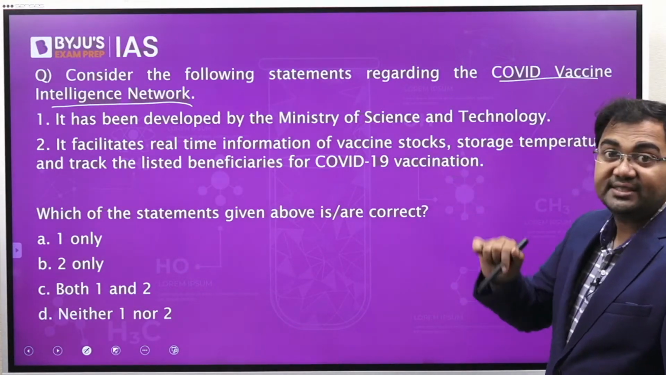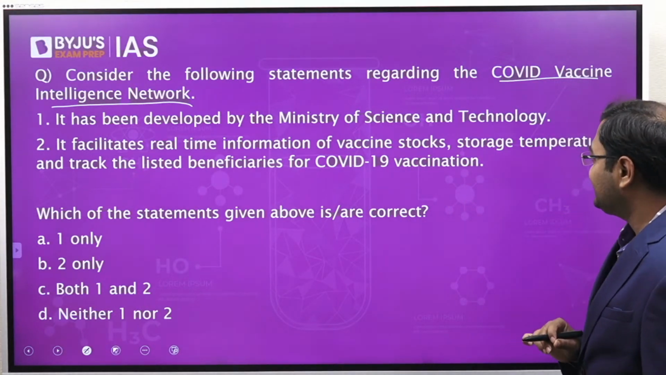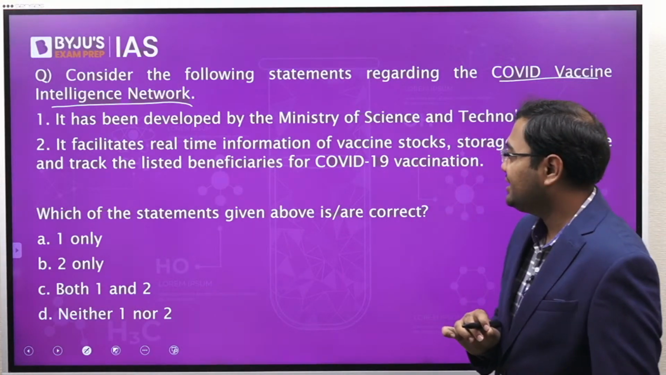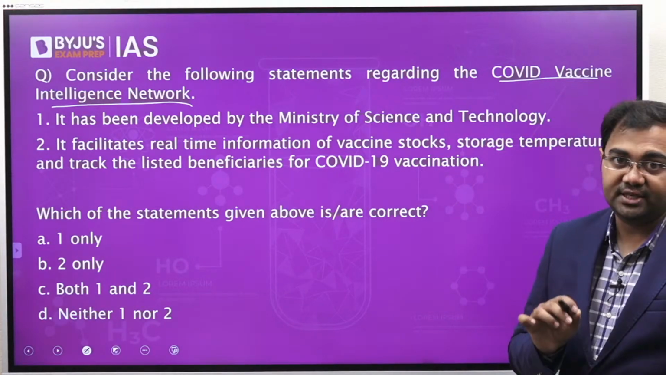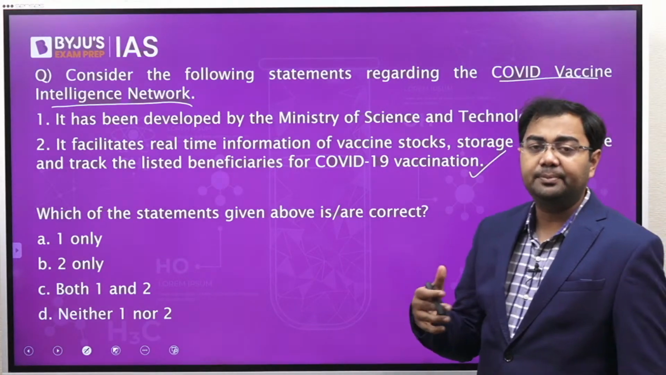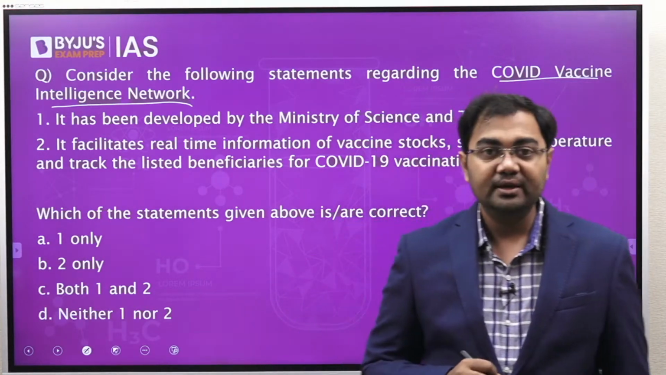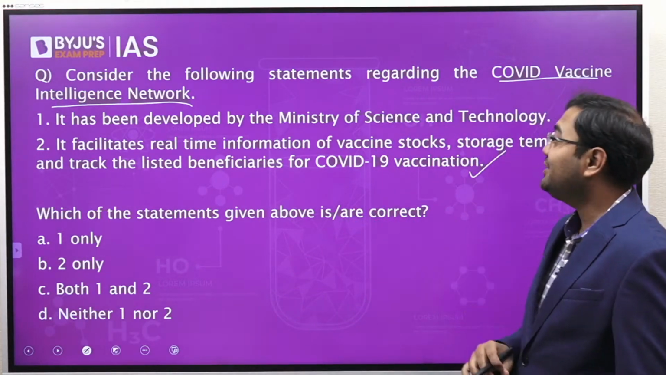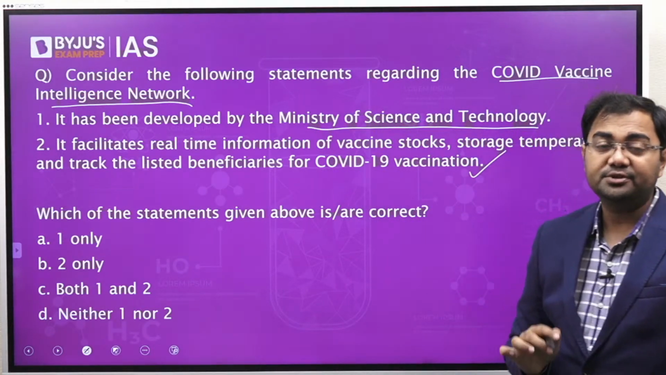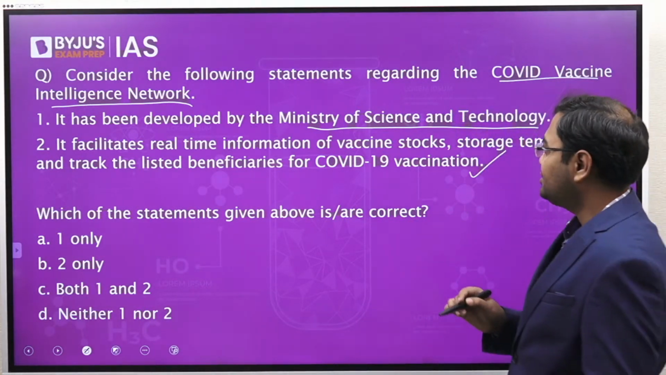If you look at the second statement, it facilitates real-time information of vaccine stocks, storage, temperature, and tracks the listed beneficiaries for COVID-19 vaccination. This is correct. This is precisely what it is. Even applications like CoWIN are a part of this network. The first statement says it has been developed by the Ministry of Science and Technology. This is wrong, because this was done by the Ministry of Health and Family Welfare.